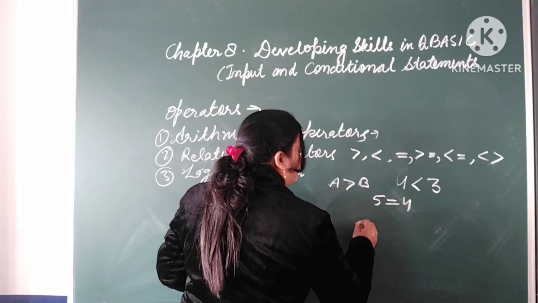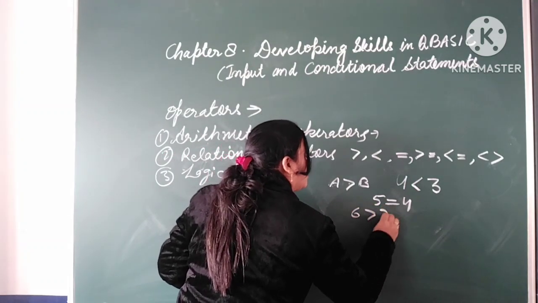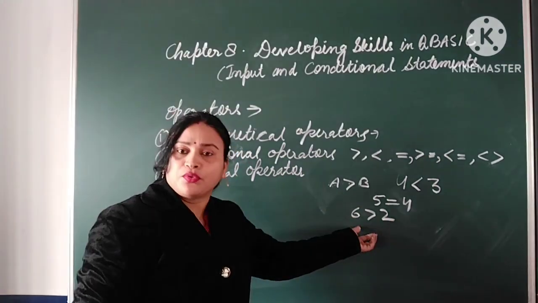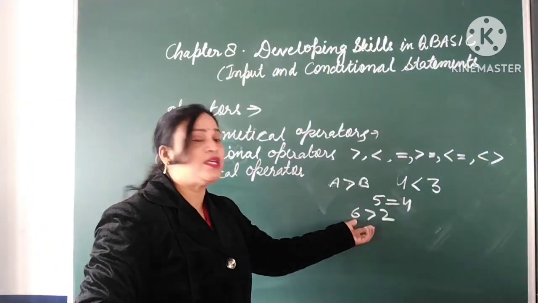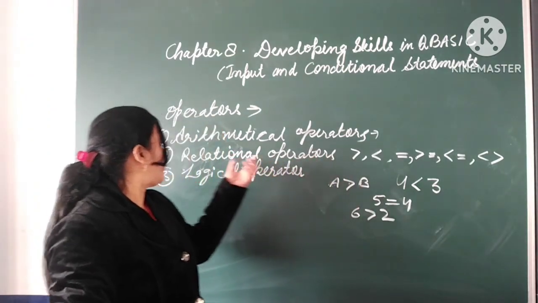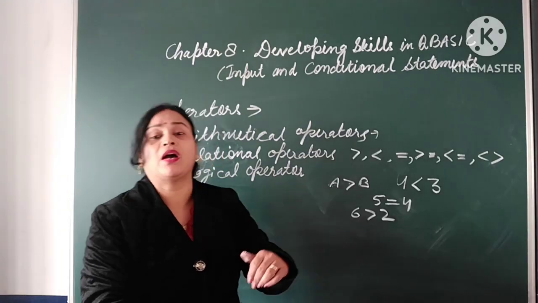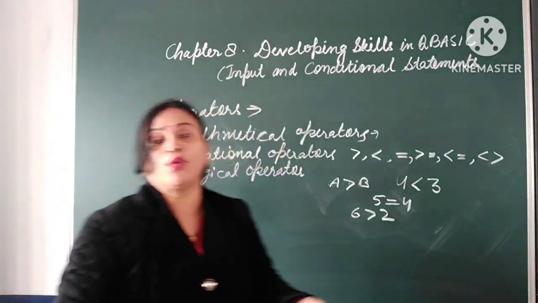Like if I write 6 is greater than 2, the answer is what? True. So the answer results in terms of true or false only. Right? All the relational operators are used to compare two or more quantities. I will tell how we can compare more quantities.